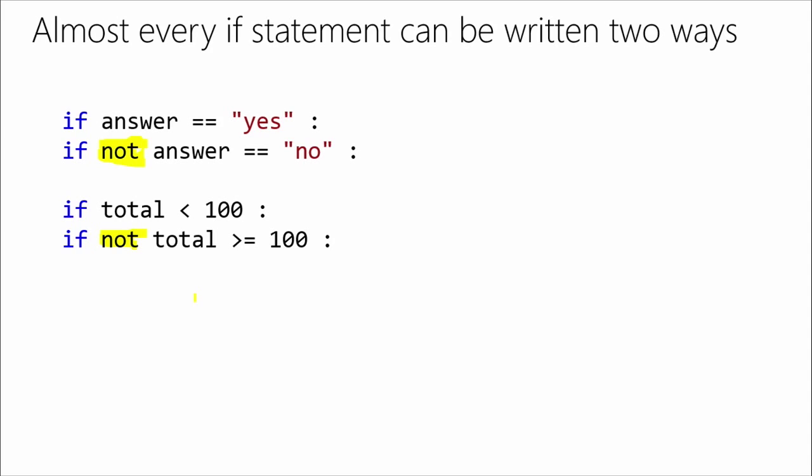So, which is the right way to do it? Well, I don't know. It really falls into a certain amount of what do you like. I find it easier to express it in a positive way. I find saying if not total, if not answer kind of confusing. Especially when I'm getting tired and it's late in the night, my brain has to think about it six times. Exactly. Especially if you've got the word not, and then you've got not equals, and now you're dealing with double negatives, and I just don't want to have to sit down and try to figure all of that out.